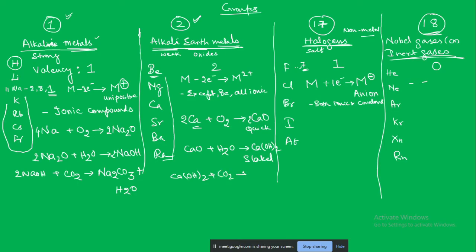And what happens over a period of time, this calcium hydroxide is going to react with the carbon dioxide present in the air to form calcium carbonate. This calcium carbonate is what gives you that hard coating of lime on your wall. In olden days, they did not use cement for walls, they used this same slaked lime, calcium hydroxide.